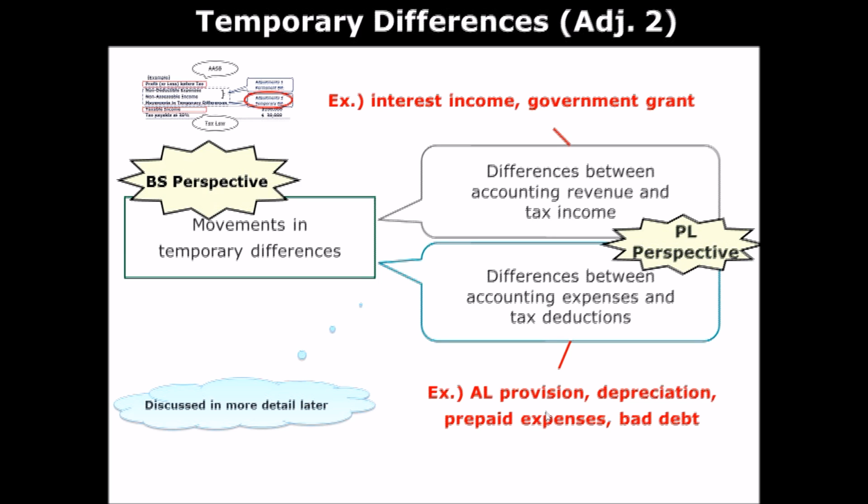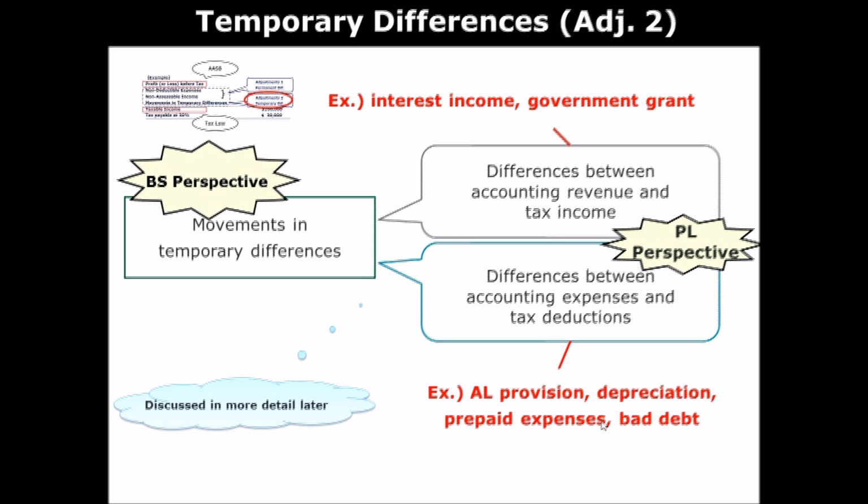Okay, so there is a timing difference in terms of when the company can actually reduce their profit between tax and accounting. However, this temporary difference unwinds, right, because it's just temporary.